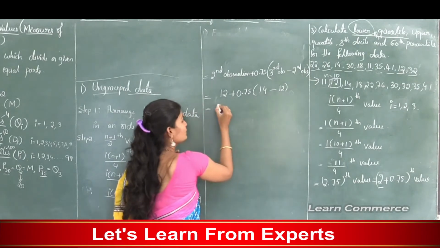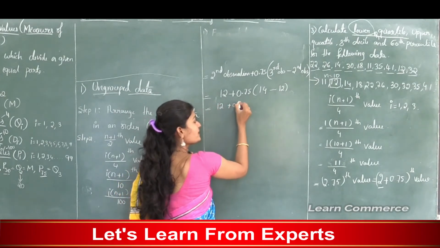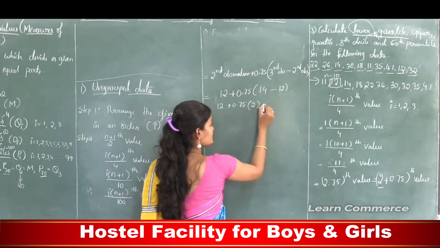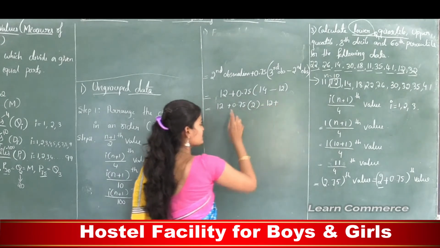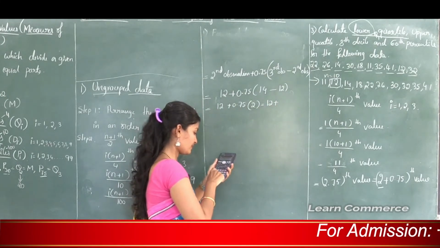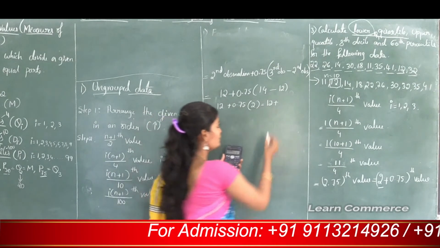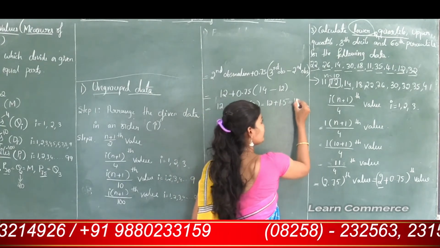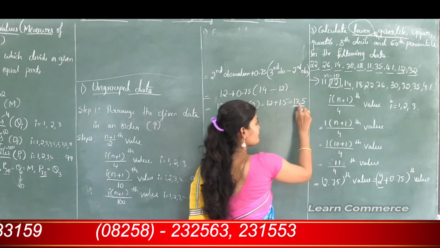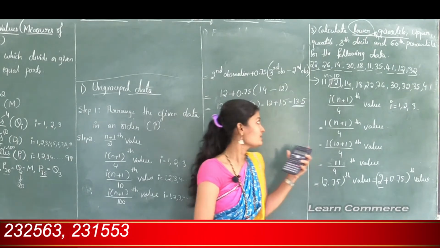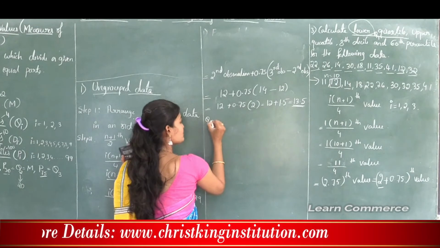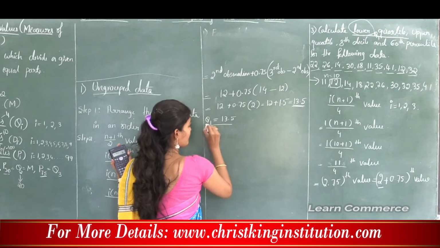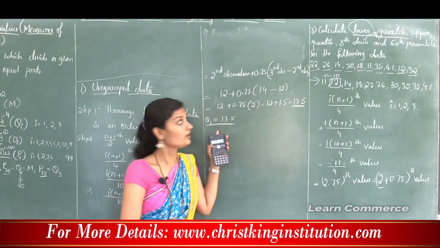So this is equal to 12 plus 0.75 into (14 minus 12), and 14 minus 12 is 2. So this is equal to 12 plus 0.75 into 2, and that value is 1.5. So this is equal to 12 plus 1.5, which is 13.5. So here the first quartile value is 13.5. The first quartile is denoted by Q1, so Q1 is equal to 13.5. This is the lower quartile or first quartile.